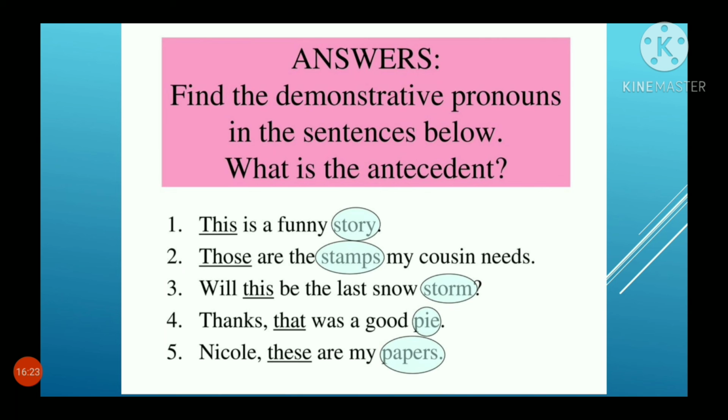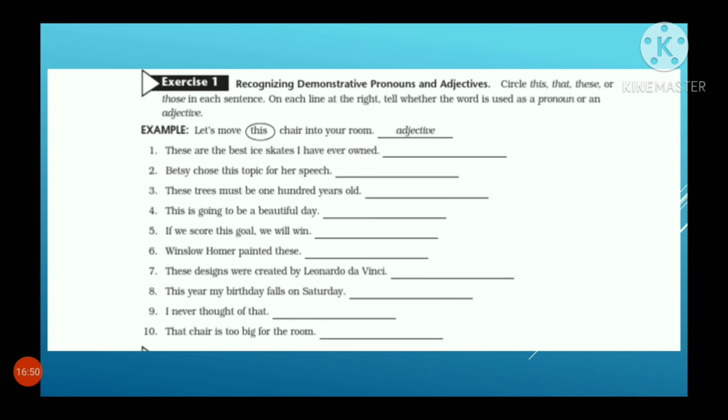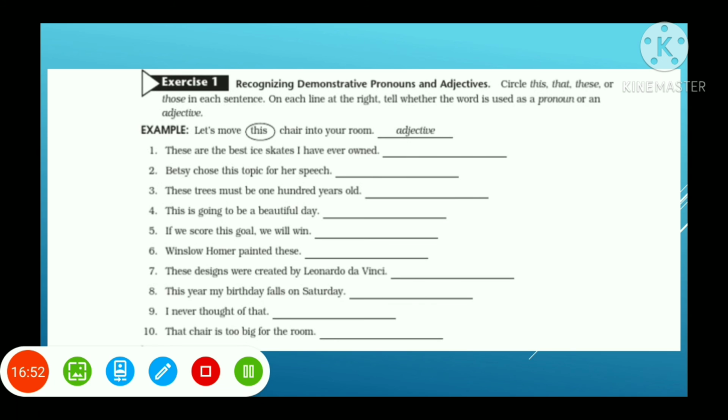For example, this is a funny story. Those are the stamps my cousin needs. Will this be the last snowstorm? Thanks, that was a good pie. Nicole, these are my papers. So, the things which you are pointing out by using these adjectives are said to be demonstrative adjectives. Let's do an exercise for better understanding.